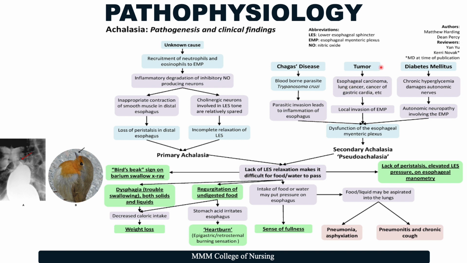The second cause that is addressed here is tumor, and it can be because of esophageal carcinoma, lung cancer, cancer of the gastric cardia, etc., which causes local invasion of the EMP. And the third cause is diabetes mellitus, and that causes chronic hyperglycemia, which damages the autonomic nerves, leading to autonomic neuropathy involving the EMP. All these three can lead to dysfunction of the esophageal meningeal plexus and thereby cause secondary achalasia.